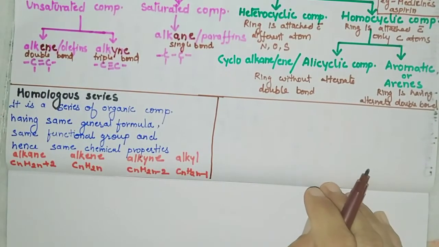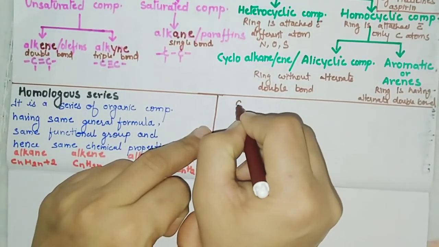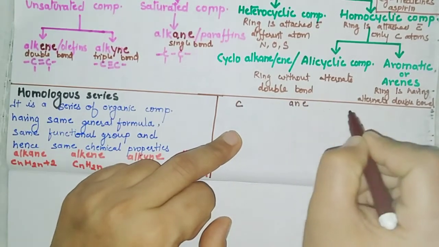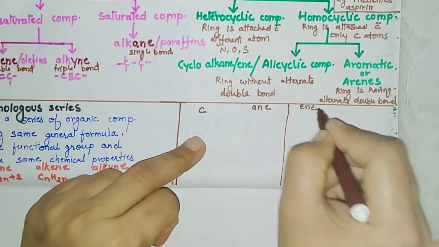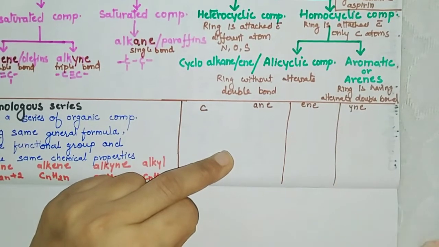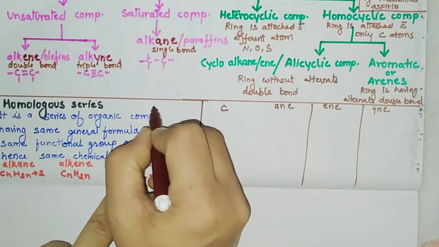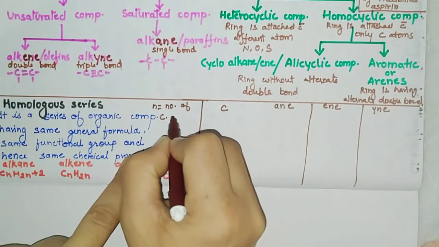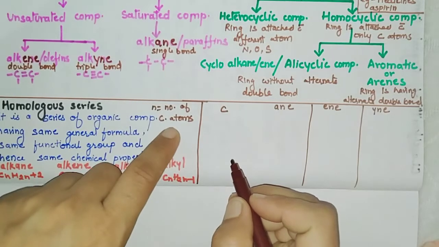Now see here, if we have one carbon, then for ANE, ENE, and YNE, what will be the formula? N is equal to the number of carbon atoms.